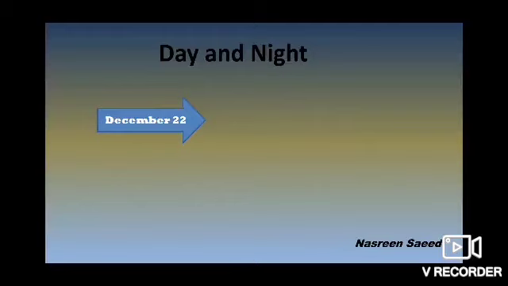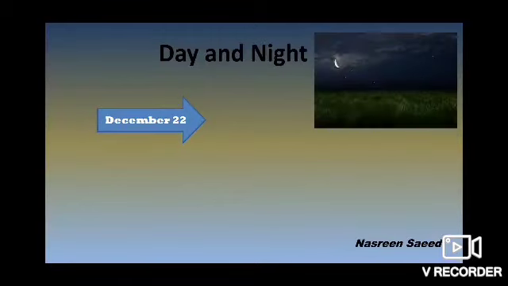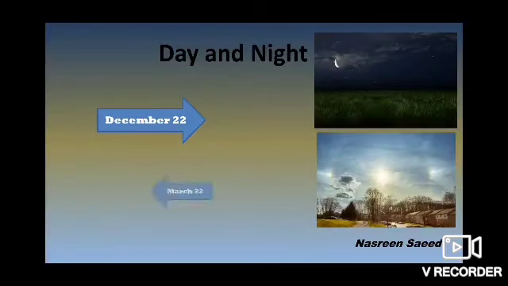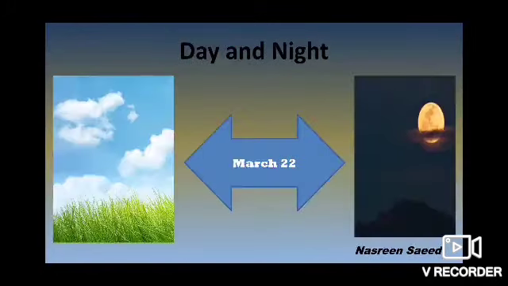Now from December 22, nights become shorter and the day becomes longer. This goes on till March 22. So what happens after December 22? Nights become shorter and the days become longer. This goes on till March 22. From March 22, this cycle repeats itself.